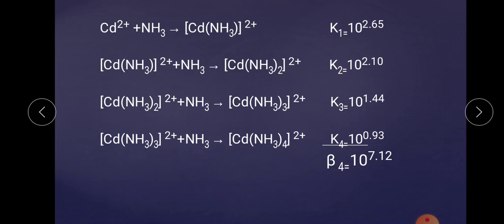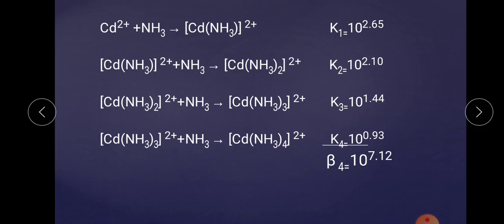But there are a few exceptions, remember these things. So this is the second step, and related with that there is an equilibrium constant, that is K2, having this value. Then again this product acts as a reactant combined with another ligand to form a complex, and because it is a third step, the stability constant is indicated as K3 and its value is 10 raised to the power 1.44.